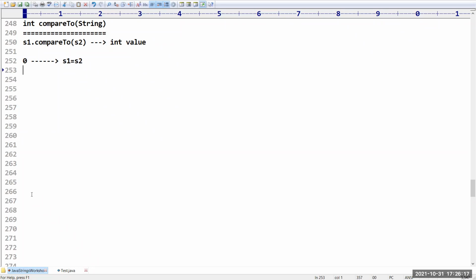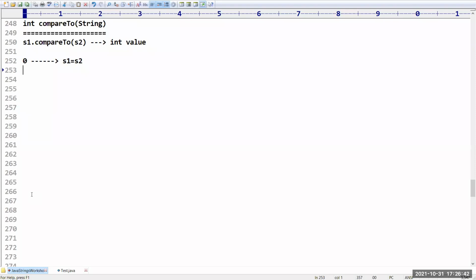Suppose if it is equal, it will move to the second character and compare. If it is correct, it will move to the third character and compare. Suppose the first character is matched and the second character is not matched, then it will take the ASCII value of the second character in the first string and the second character's ASCII value in the second string. Then it is going to map those two things, and based on that, we are going to get the result.